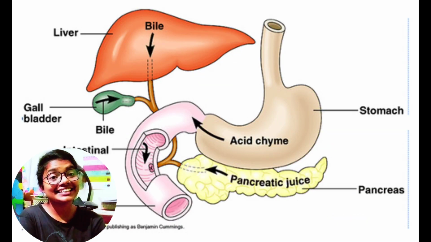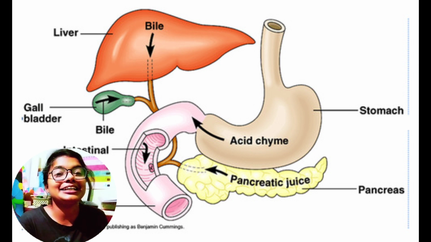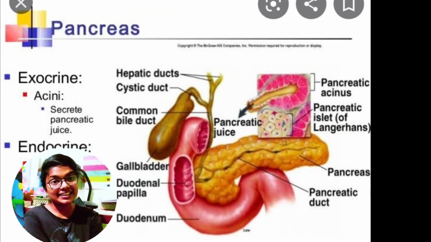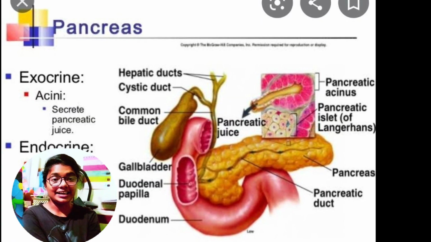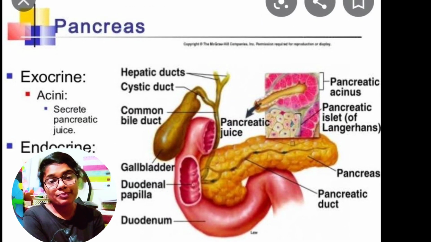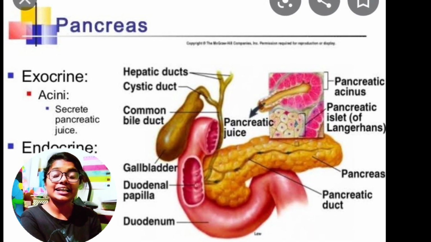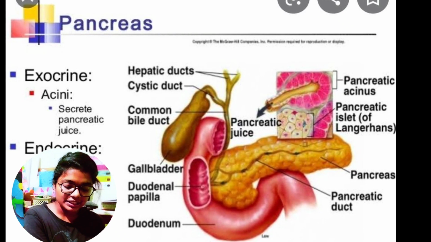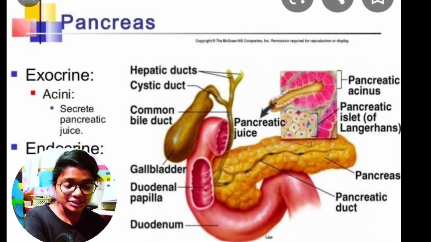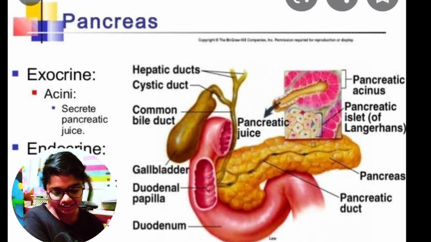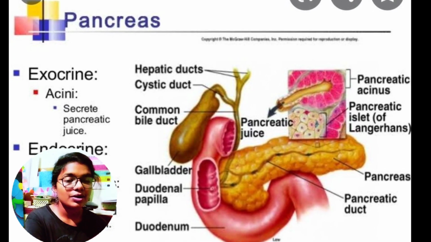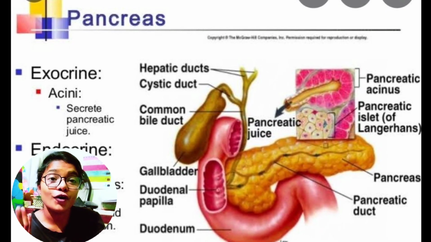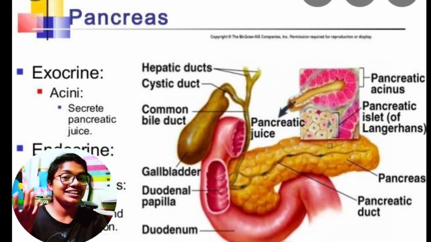After that comes the next gland, that is our pancreas, and it is also an associated organ. The pancreas is a heterocrine gland, which means it performs the functions of both an endocrine gland as well as an exocrine gland. The exocrine part contains the round lobules that are known as acini of the pancreas, and they will secrete alkaline pancreatic juice, which has a pH of 8.4, that is totally alkaline.